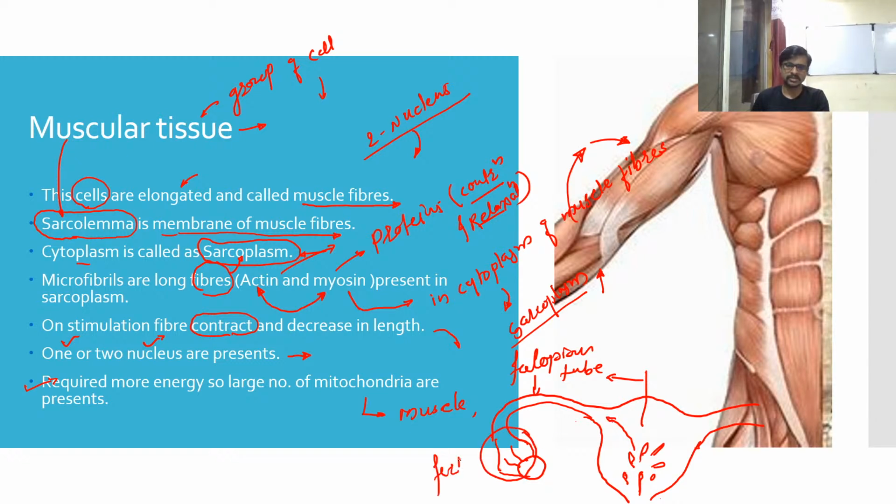So here is the site of fertilization. The site of fertilization is here. This track is about 12 centimeters long. To travel this 12 centimeters, sperm require more energy.